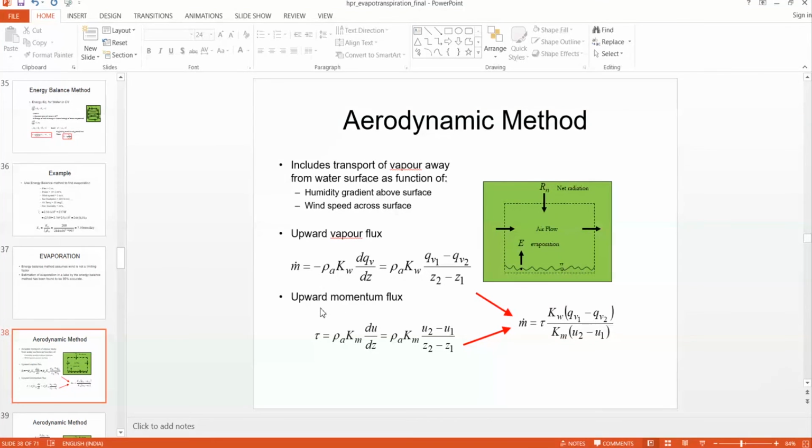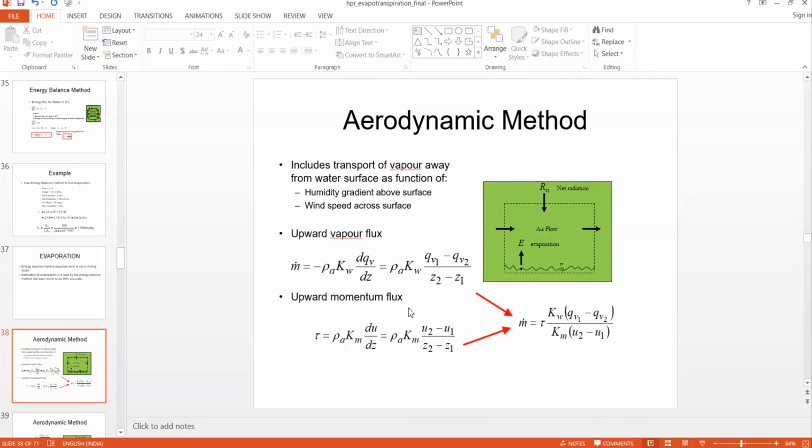Similarly, the water vapor is carried by the wind, and the wind rises due to convection. The momentum transfer in the convection is tau equals rho a K_m du by dz, where K_m is the eddy viscosity, and this is again simplified algebraically as rho a K_m times u2 minus u1 by z2 minus z1.